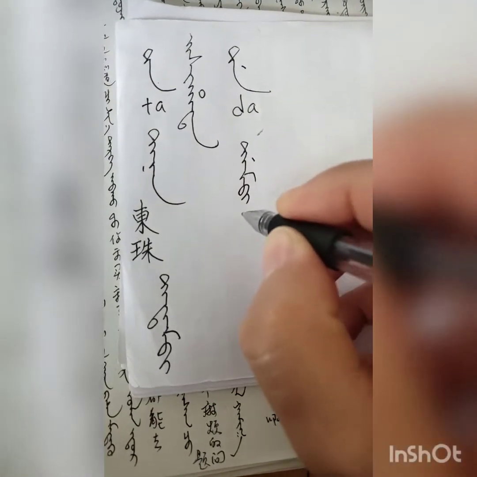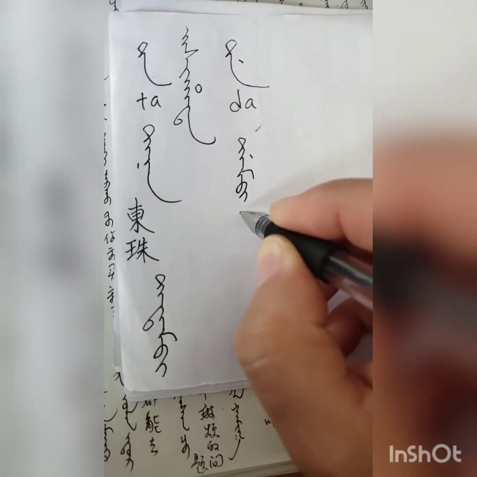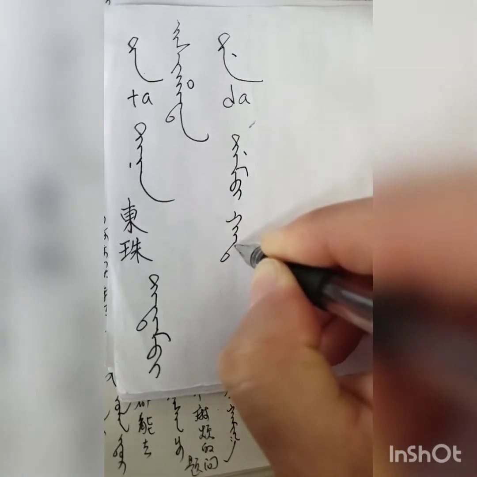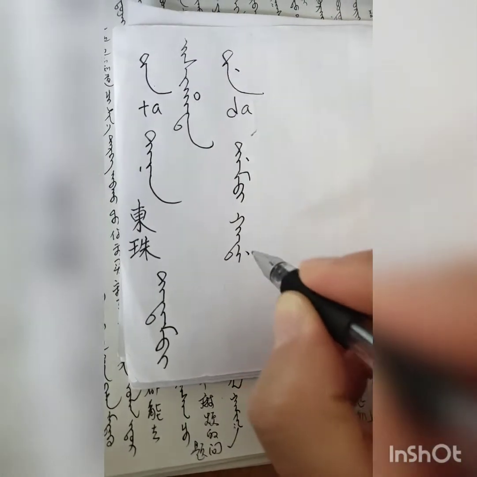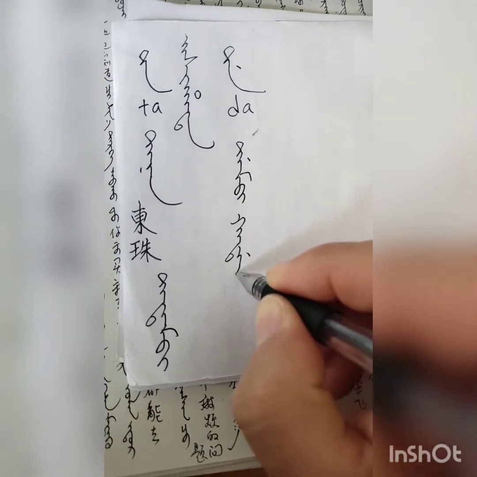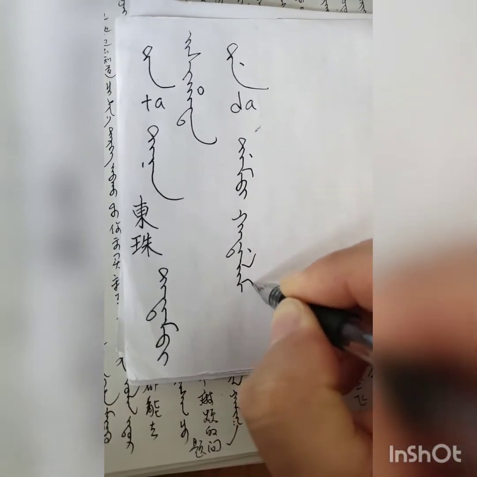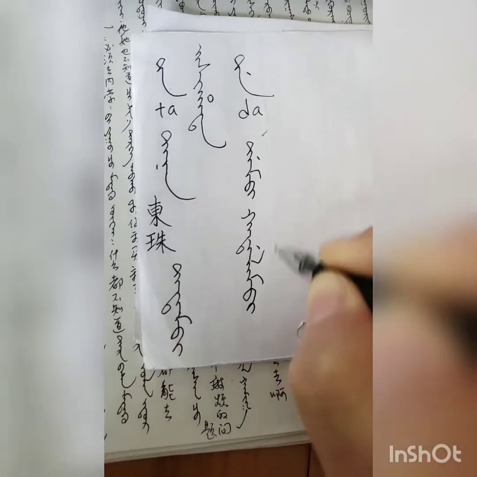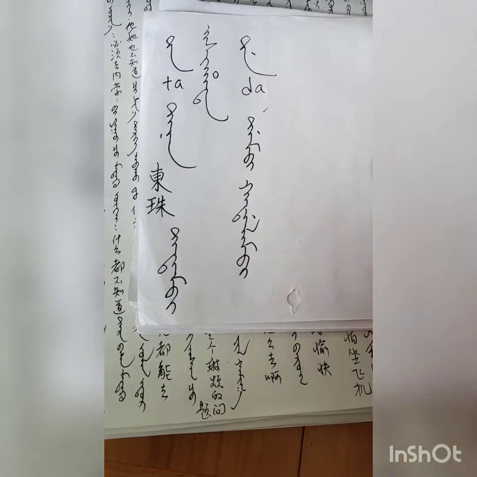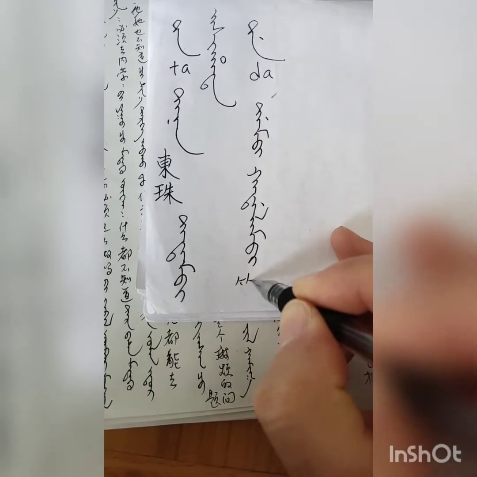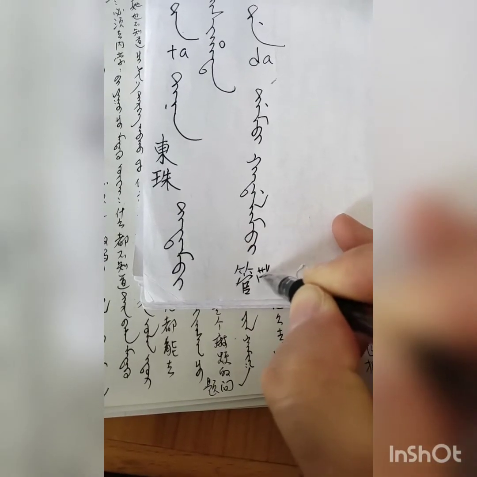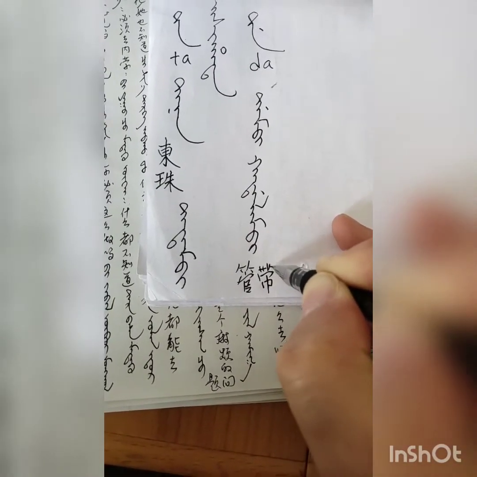Okay, for example, like kadamu, kada lambi. Okay, ka and the da. Don't forget the dot, otherwise it's ta. Okay, kada lambi is to lead the military forces. Okay, in Chinese it's called 管带. Okay, 管 and 带, 管理代理, to manage and to lead.